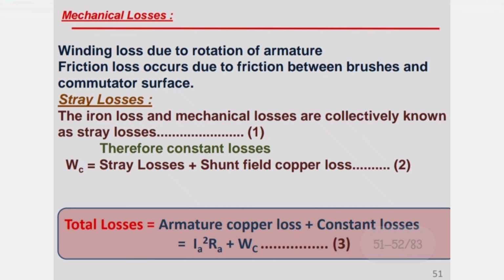In these mechanical losses, the windage losses occur due to rotation of the armature, and the friction losses occur due to friction between the brushes and the commutator surface. And the fourth one, stray losses. The iron losses and the mechanical losses are collectively known as stray losses, therefore constant losses Wc equals stray losses plus shunt field copper losses. And the total losses equal armature copper losses plus constant losses, that is Ia squared Ra plus Wc.